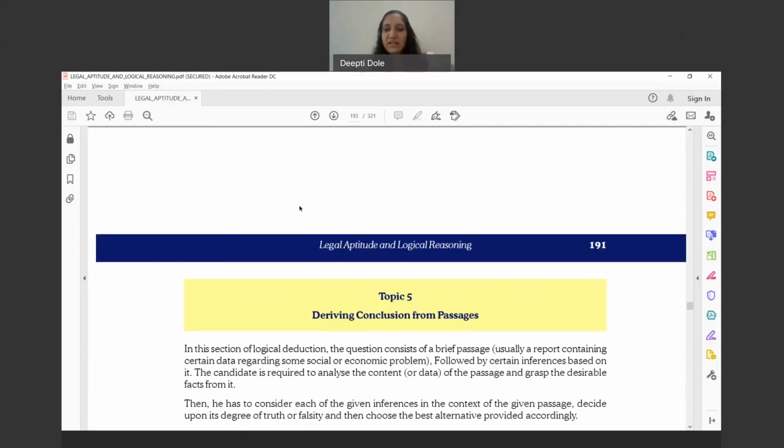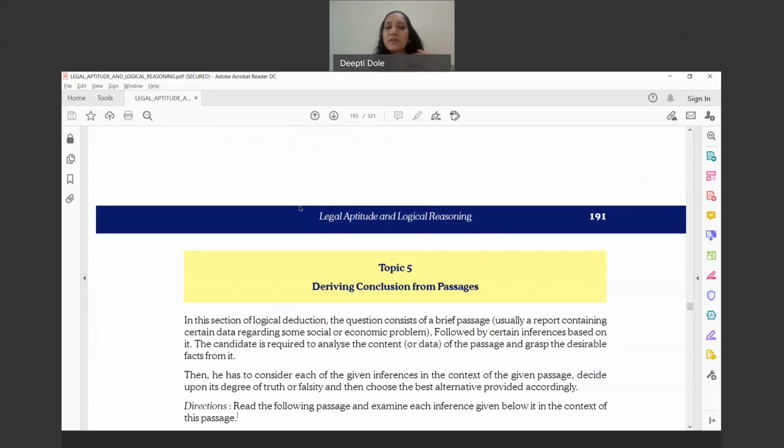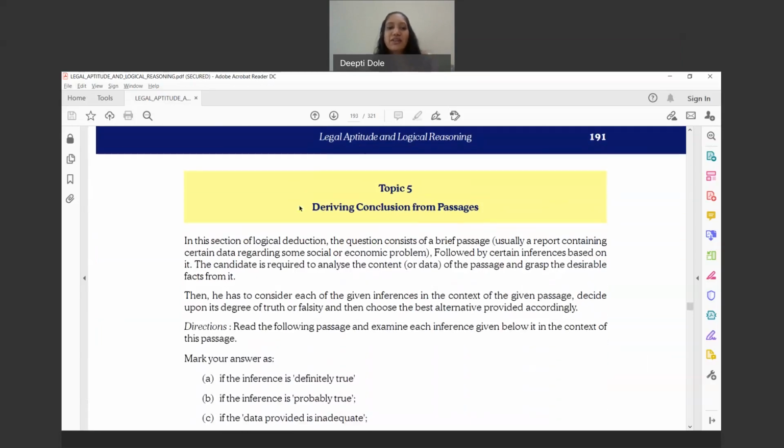Now, deriving conclusions from passages. In this section, logical deduction, the questions consist of a brief passage and certain inferences. The candidate is required to analyze the content or data in the passage and grasp the facts from it.